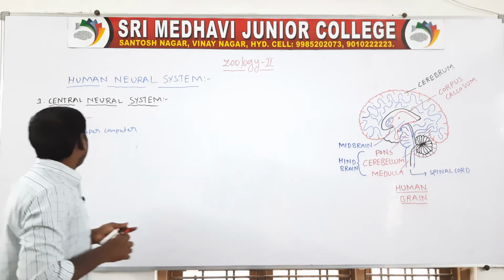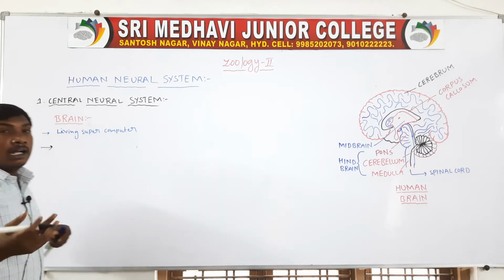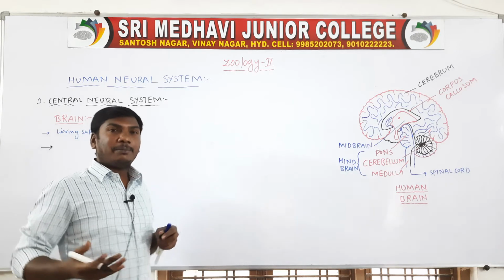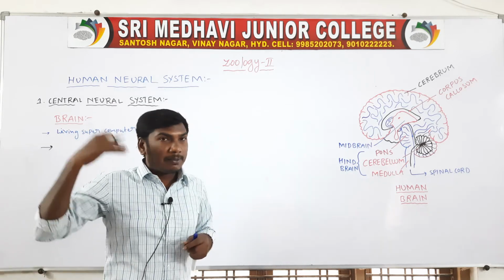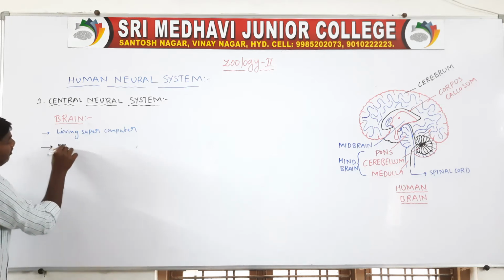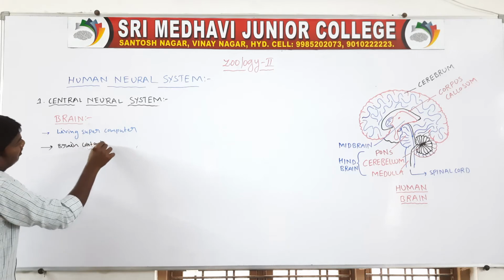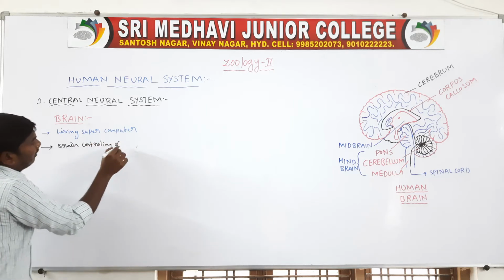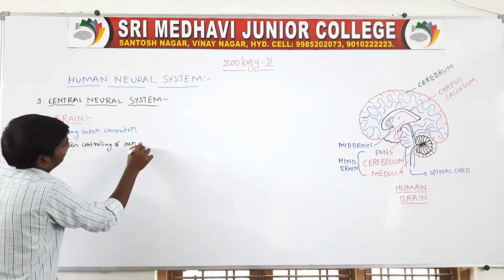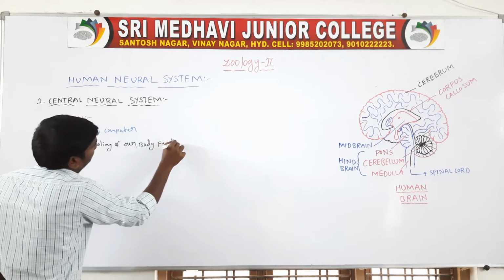Next one, the brain function is the controlling of our body functions.